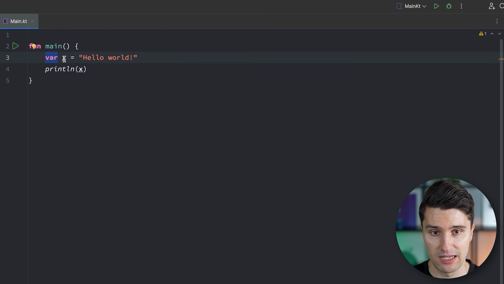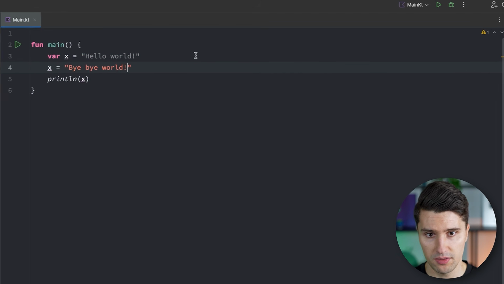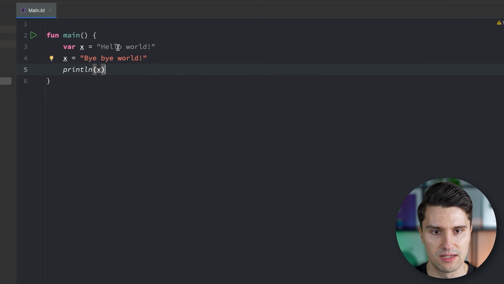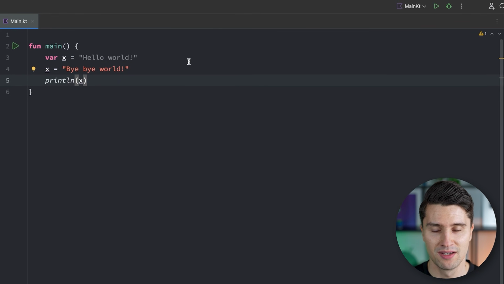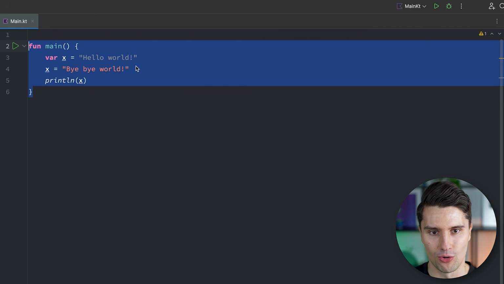So here we could say we declare this x and set it to hello world, but then in between we say, okay, now x is equal to something else. We could set this to bye bye world. And if we then print this, we actually get the latest value that x has at the point of time where we call this println function. You can see it prints bye bye world. And here again, you can see this is grayed out because it's redundant. The IDE is like, dude, why do you set this to hello world if you just set it to something else afterwards? You don't need to set it to hello world in that case. So you can see the program here is really smart in telling us how to improve our code, but technically this is fully correct code.